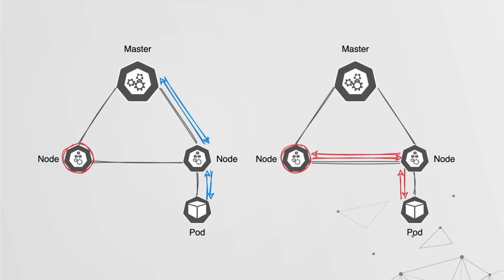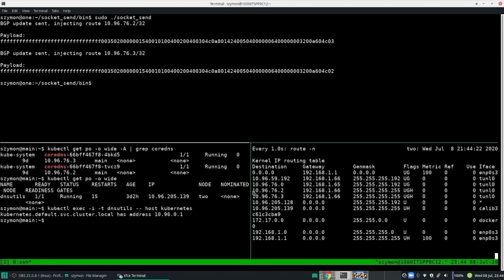Should we have compromised this node, we could maybe use bird controller to start messing with the routing table, but not everyone is familiar with the bird controller. And so we've come up with a little tool that helps you either mess with the routing tables of all the nodes in a cluster, or for a specific node within a cluster. And so we can actually have that traffic redirected following the red lines that we've shown. Rather than going to the master for DNS, it would come to us. Let's show you how that is done with a demo.